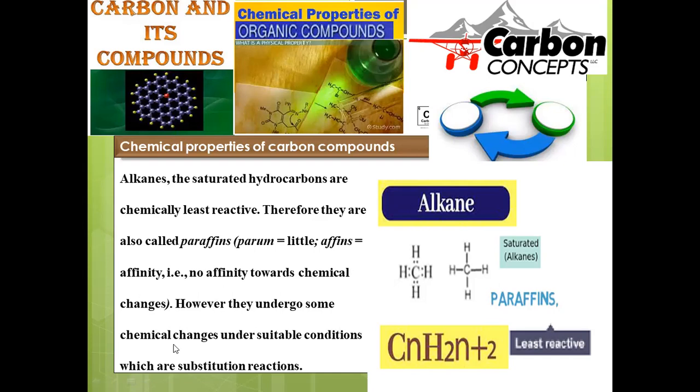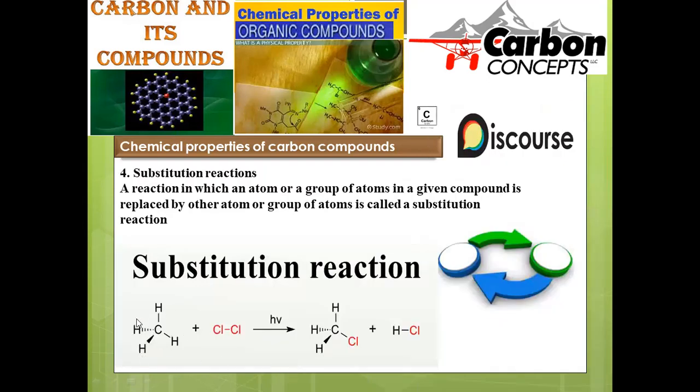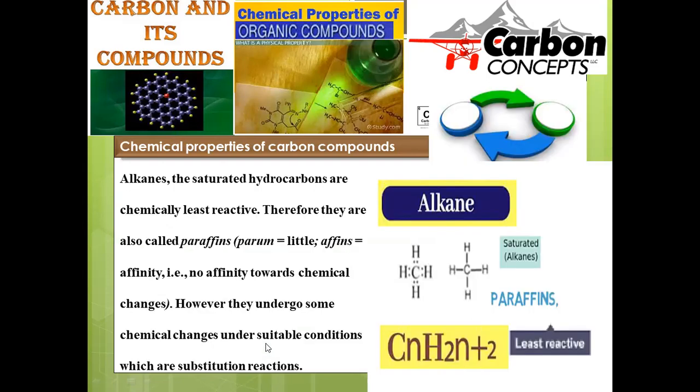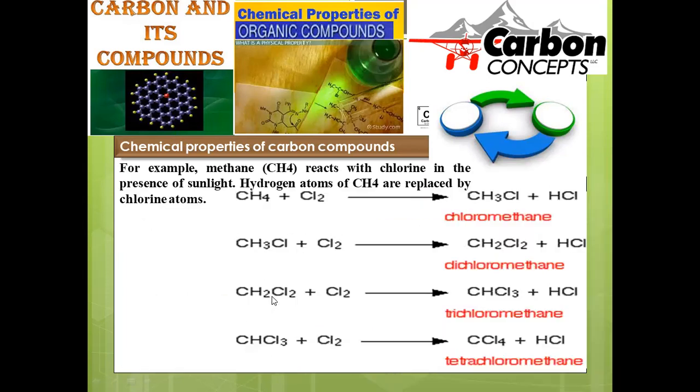However, they undergo some chemical changes under suitable conditions, which are substitution reactions. Just now we observed methane is a paraffin, but it undergoes substitution reactions. Though these are inert in nature, under certain circumstances they will participate in substitution reactions.